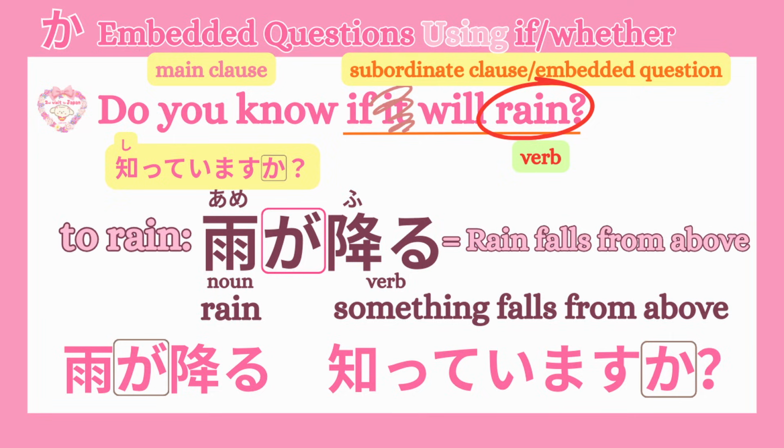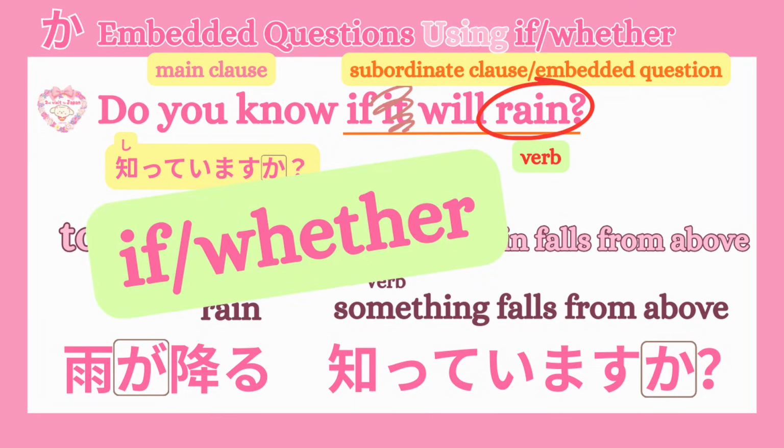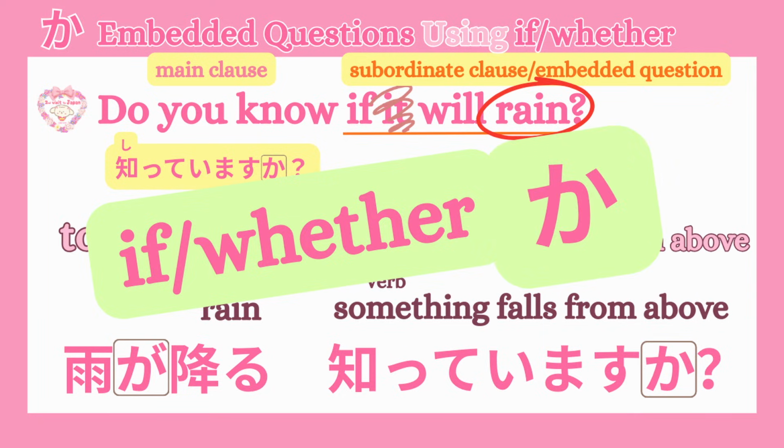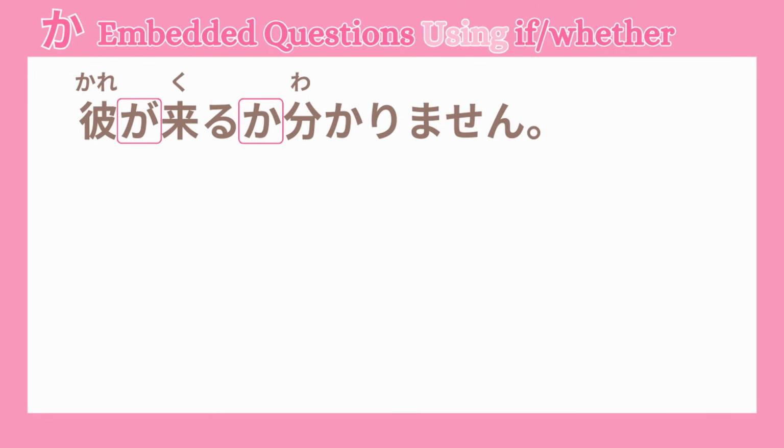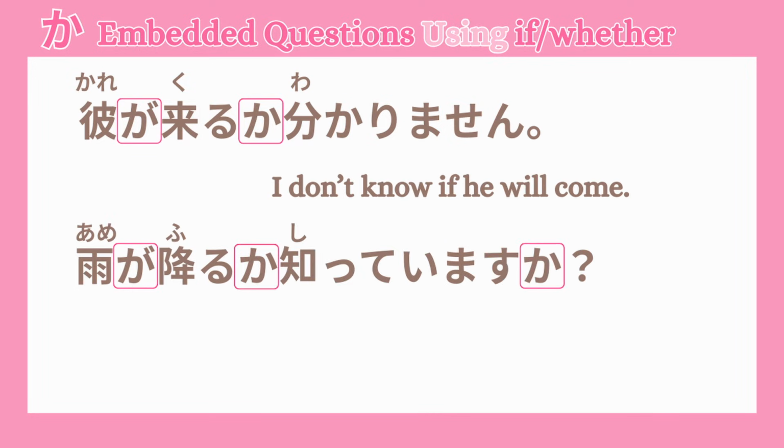Now, we are only missing if/whether. In Japanese, that's か. So, we add か to the end of the embedded question and we get 雨が降るか. So, the full sentence becomes 雨が降るか知っていますか? Ta-da! Up to this point, we've learned that for embedded if-whether questions, we can simply use the particle か. For example, 彼が来るかわかりません. I don't know if he will come. 雨が降るか知っていますか? Do you know if it will rain?